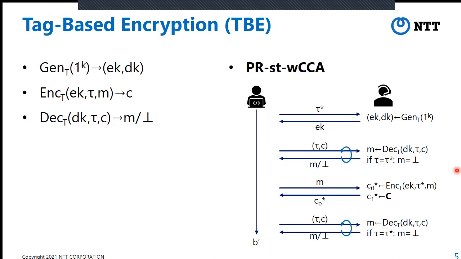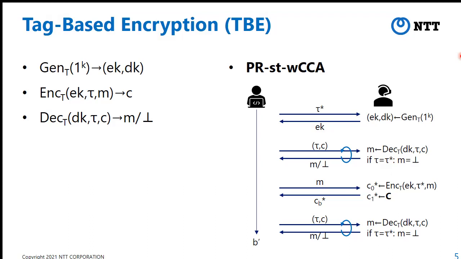In the challenge phase, the adversary sends a message M to the challenger. The challenger generates C0 star as an encryption of the message M under the selective tag tau star. It also generates C1 star as a random ciphertext from the ciphertext space. And then the challenger sends C0 star or C1 star.